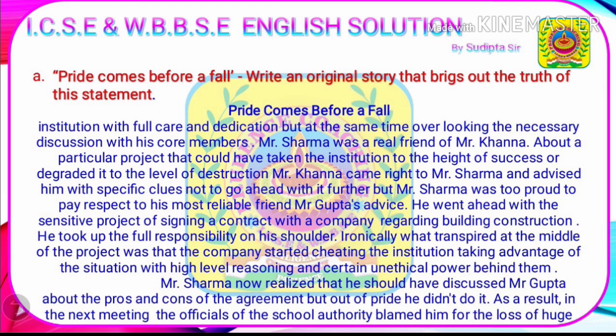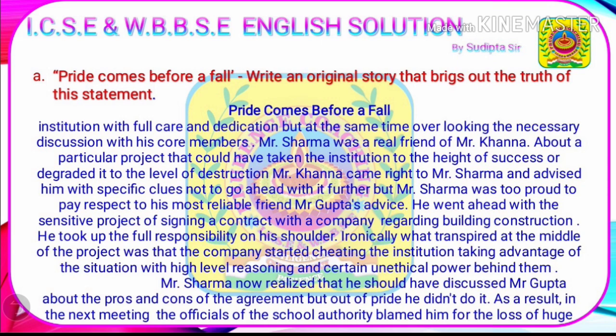He took up all the responsibility on his shoulder. Ironically, what transpired in the middle of the project was that the company started cheating the institution, taking advantage of the situation with a high level of reasoning and certain unethical powers behind them. Mr. Sharma now realized that he should have discussed with Mr. Gupta the pros and cons of the agreement, but out of pride he didn't do it.